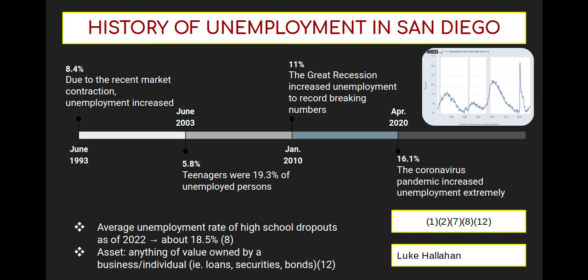And then down here, the average unemployment rate for high school dropouts was about 18.5%, which is crazy. Like 18.5% of high school dropouts are unemployed in 2022.